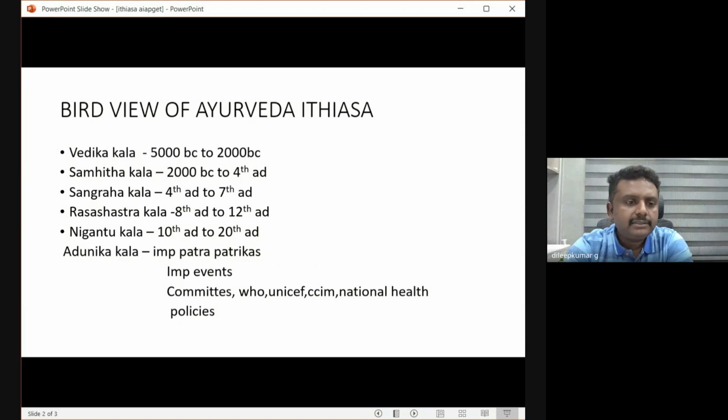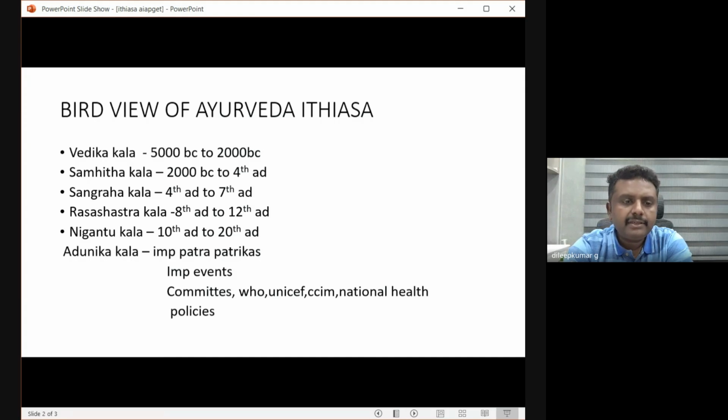That system is called Rasashastra Kala. It came to force from the 8th century to the 12th century AD. The father of Rasashastra is Nagarjuna, a Buddhist monk. He is the one person who started Rasashastra.